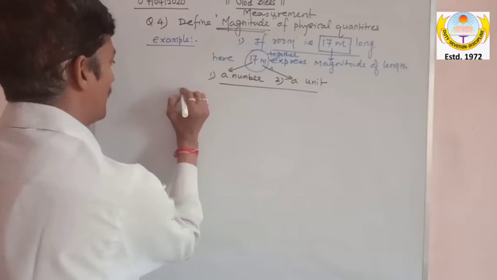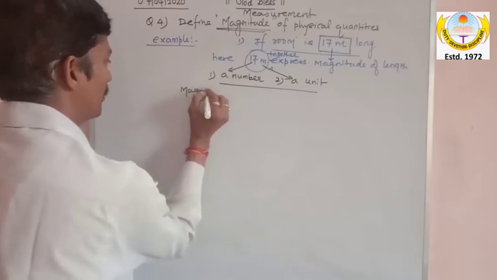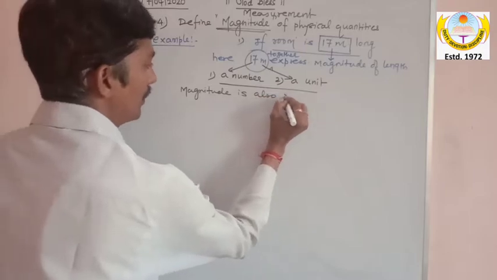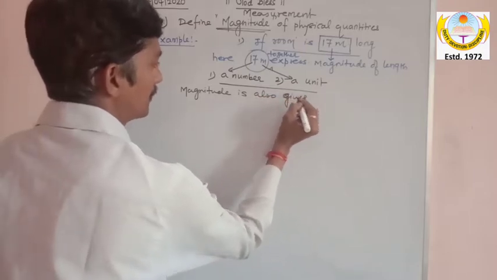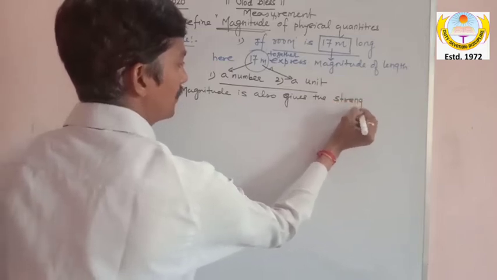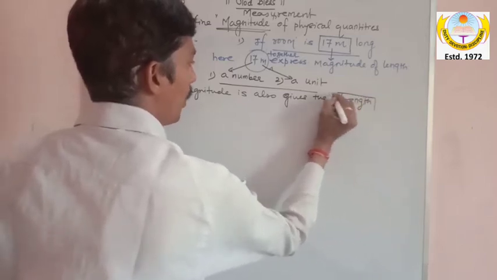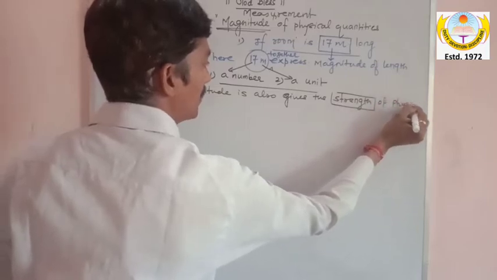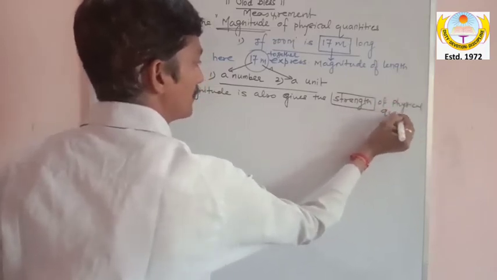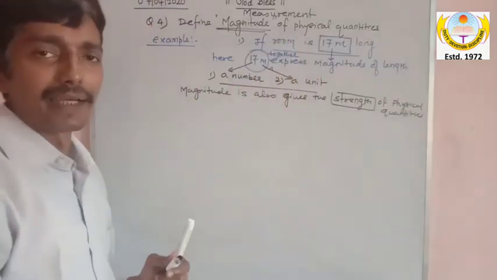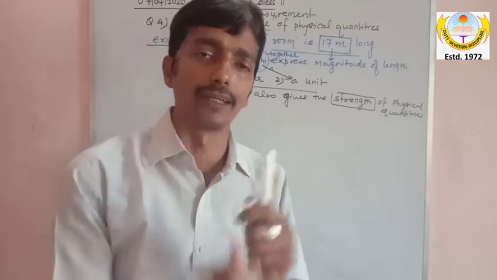You can write that magnitude also gives the strength of physical quantity.